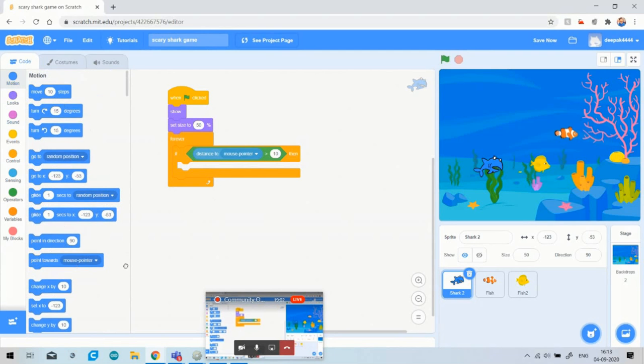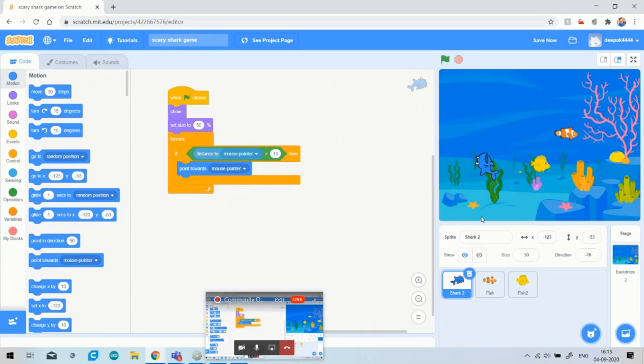Here is the block that is point towards mouse pointer. So as soon as I click on the flag, you can see that my shark will move according to my mouse pointer, because here my distance is greater than 10, and the condition is true, so it will follow the condition: point towards mouse pointer when distance to mouse pointer is greater than 10.